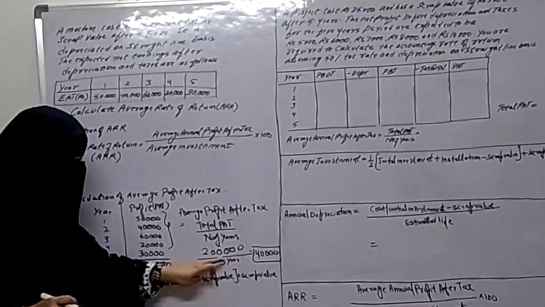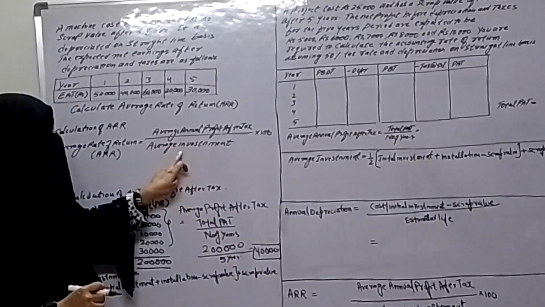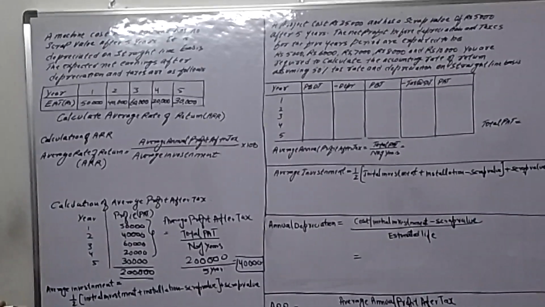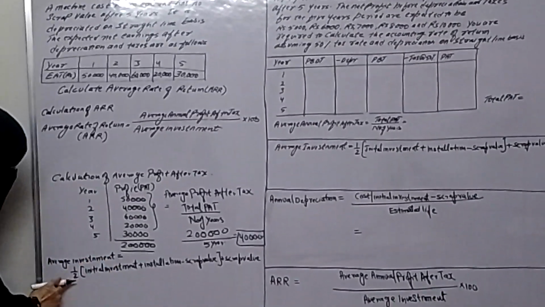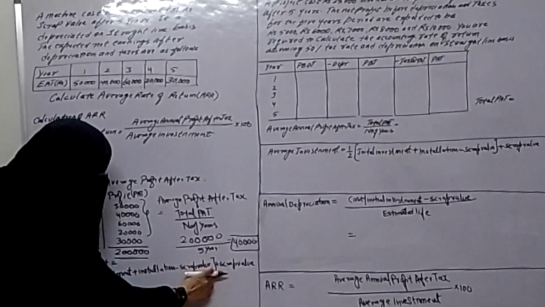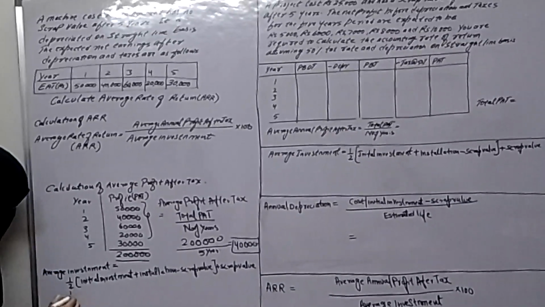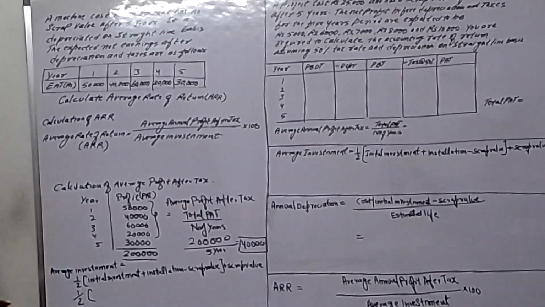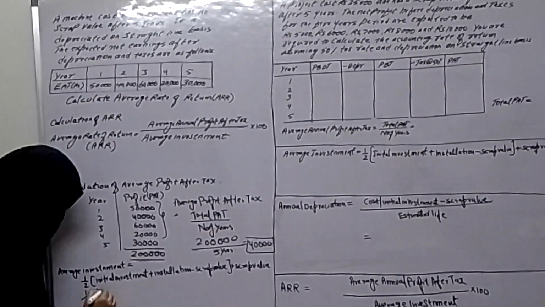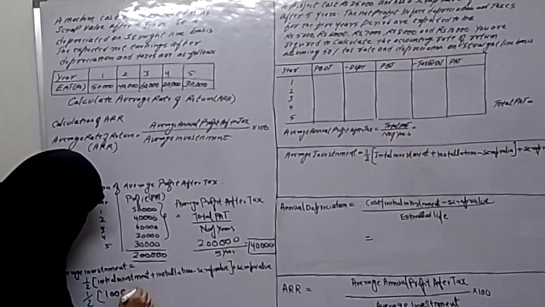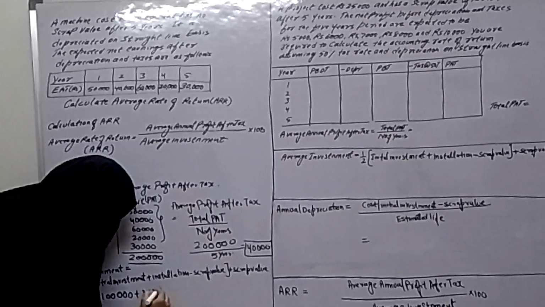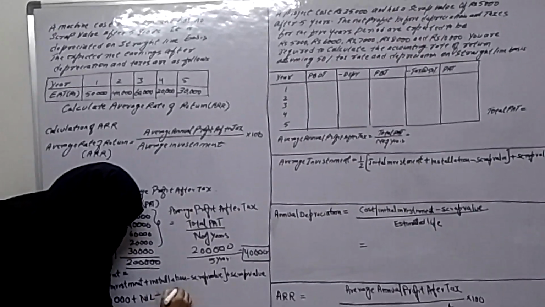Average annual profit, we just calculated, is 40,000. Now we need average investment. For calculating average investment, we have a formula. The formula of average investment is half of initial investment plus installation minus scrap value, plus scrap value. Now, the initial investment of the project is 1 lakh. The cost of the machine is 1 lakh. Plus installation, there are no installation charges, and here it is clearly given no scrap value. So scrap value is nil.